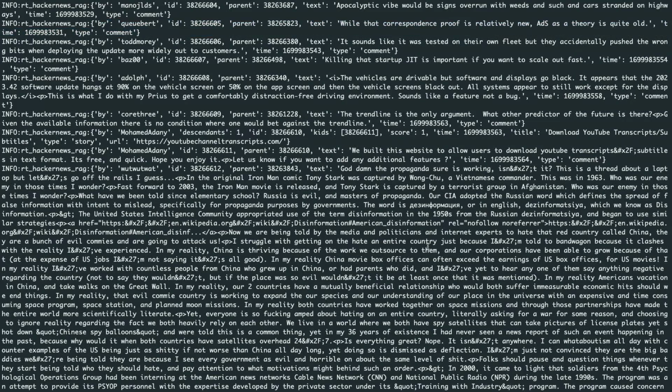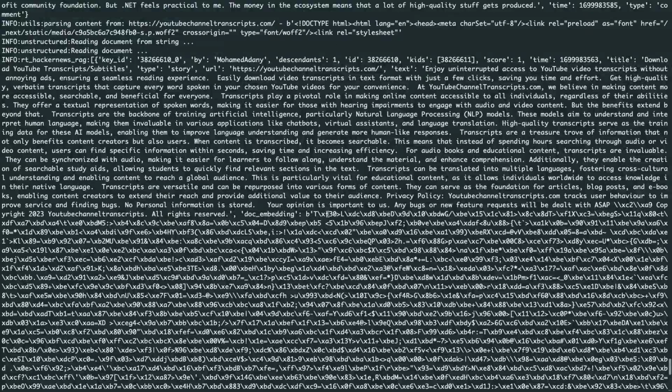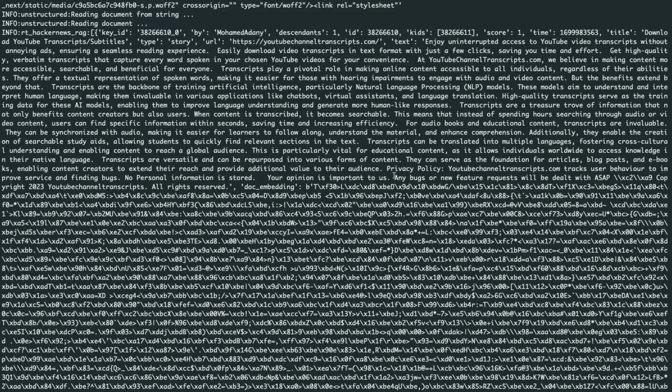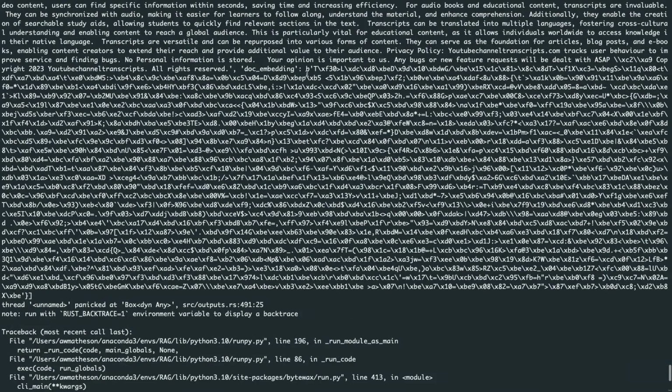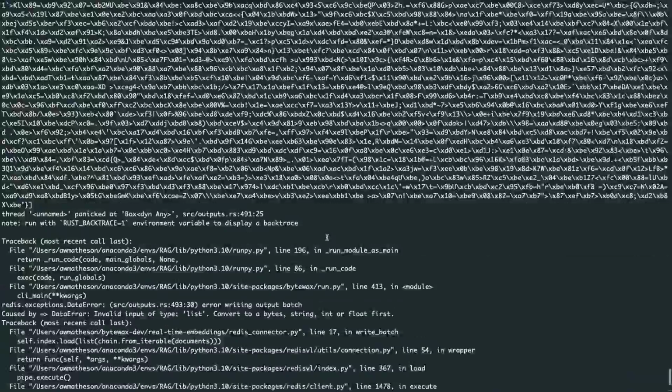Looks like this is a story here, and so we have the text, and then we'll have, oh no, that was a giant comment too. So there we go. So we had a little story. It was really short. Once we pulled it, looks like a transcript and subtitles. You can see the text here, and then you can see this is the embedding, but it's a byte string. That's what Redis required. So you can see a byte string list basically here, and then it failed.